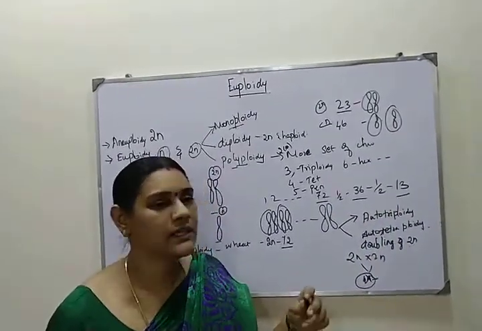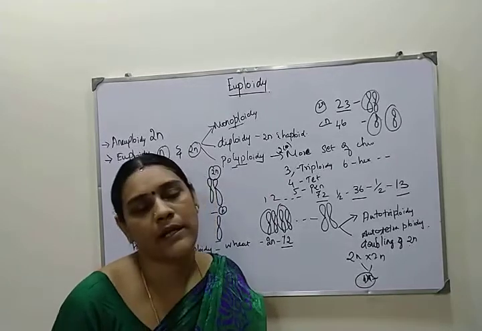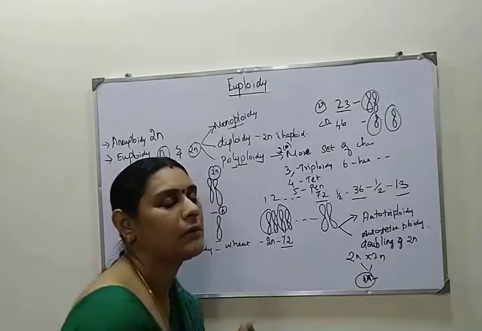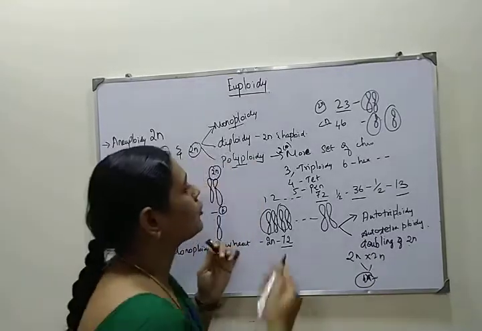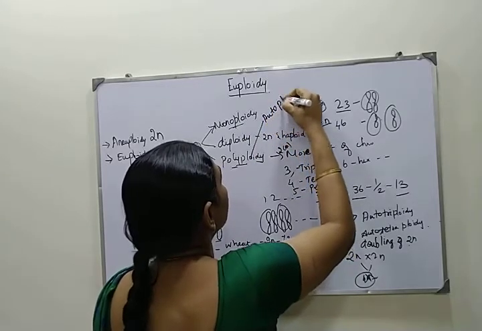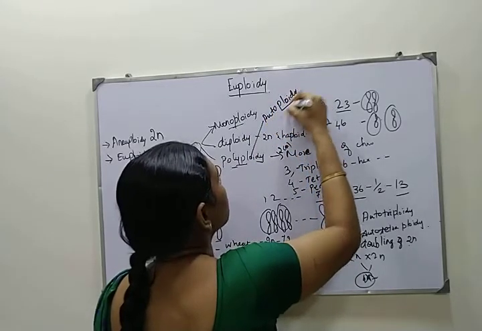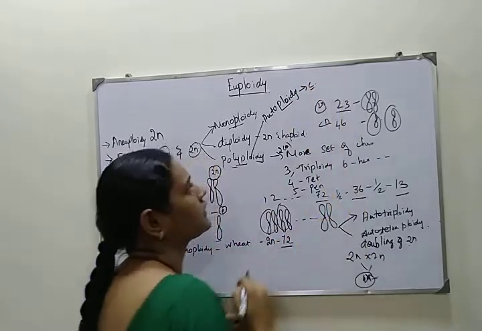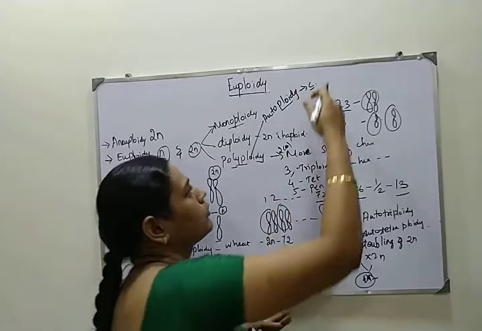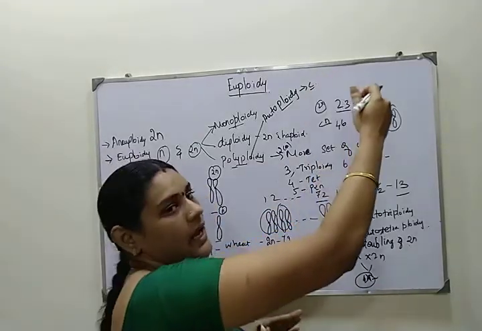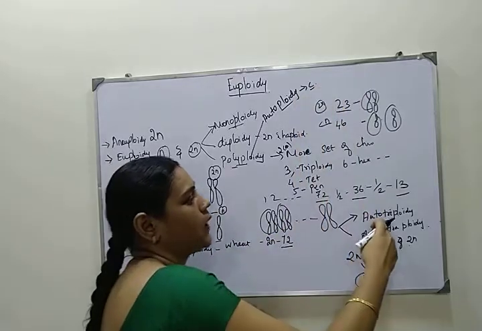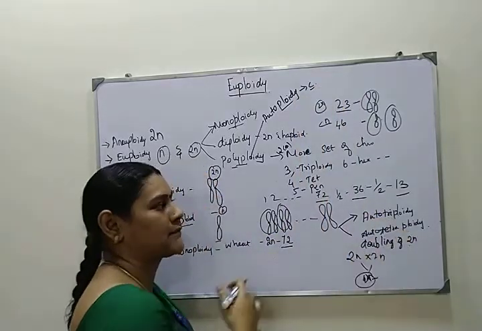Next I am coming to alloploidy. Polyploidy is generally classified into autoploidy and alloploidy. Autoploidy means an organism which possesses two or more than two sets of chromosomes in the same species, including autotetraploidy and autotriploidy. That is what I explained just now.